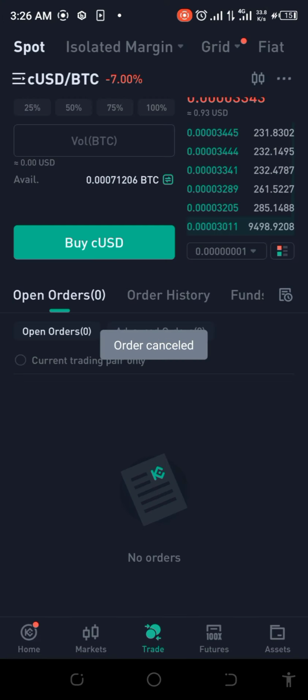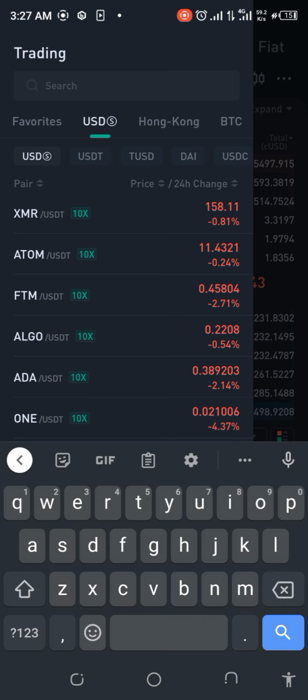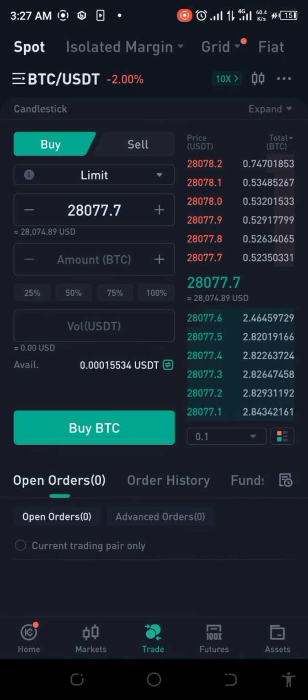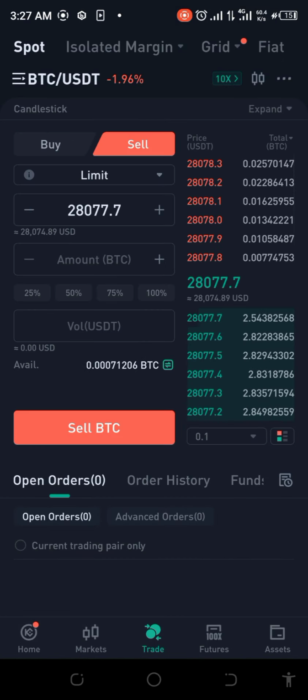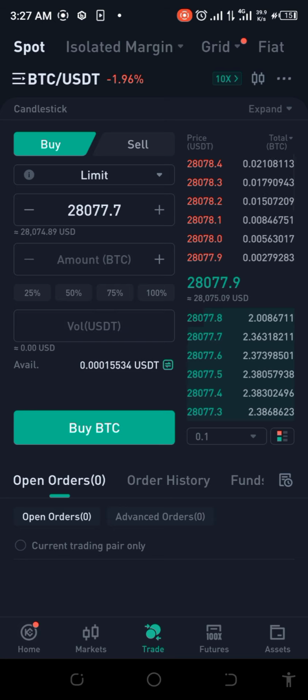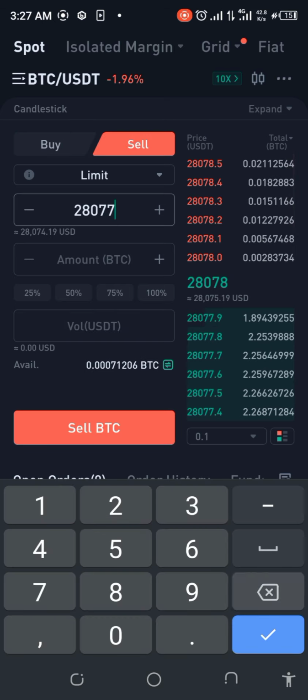And then I'll just go and set a sell limit in BTC, USDT. Okay, so let's go to BTC, USDT. Where is that? Okay, and then I'm just going to set a sell limit. Now, if I want to sell back now, would I get any profit? No, not at all. It's just going to give me back my money. So what I'm going to do here is set a sell limit to, let's say, 28,300. Let's hope it will hit it.